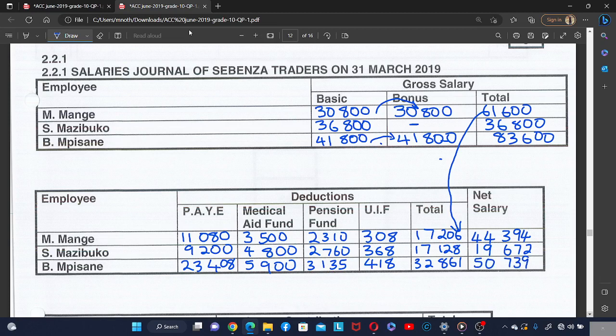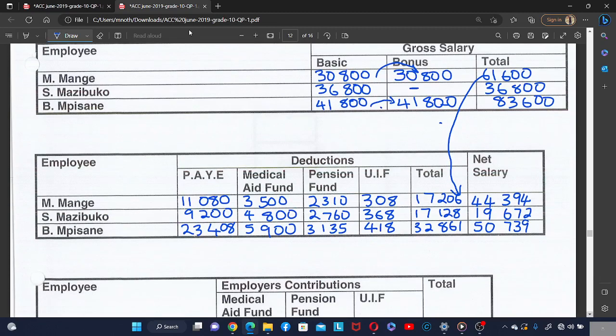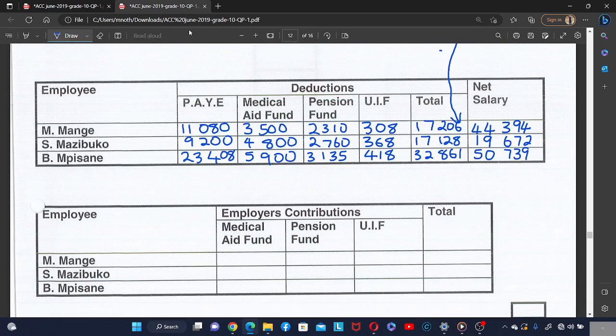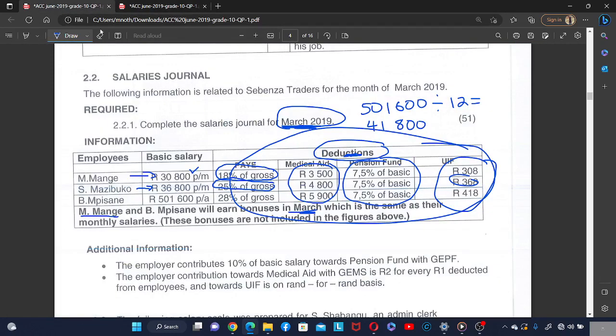Okay, now let's go to the employer's contributions. What are they saying about employer's contributions? The employer contributes 10% of the basic salary towards the pension fund. 10% of the basic salary toward the pension fund.